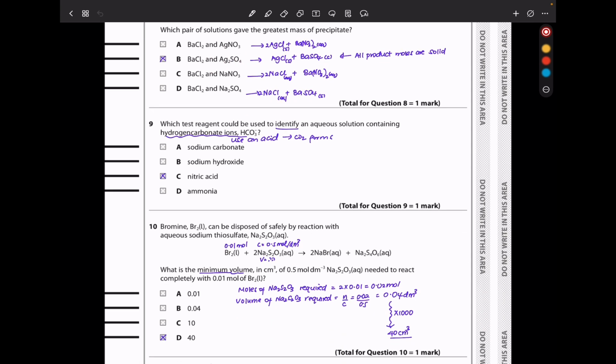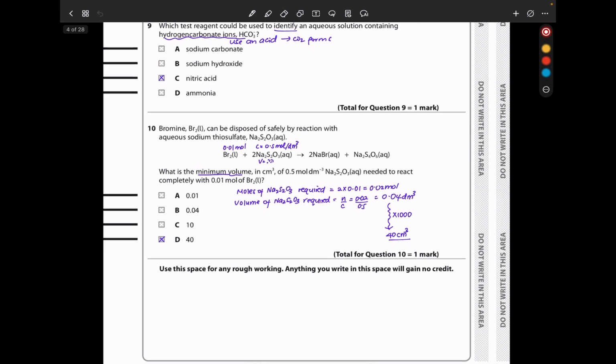In question 9, which test reagent could be used to identify an aqueous solution containing hydrogen carbonate ions? Hydrogen carbonate ions can be tested by adding an acid so that CO2 is going to be produced. The only acid among the compounds given here is going to be nitric acid, and therefore C is the answer.